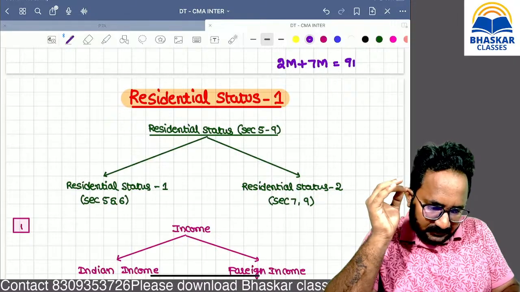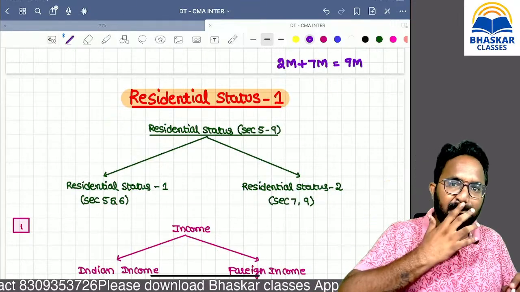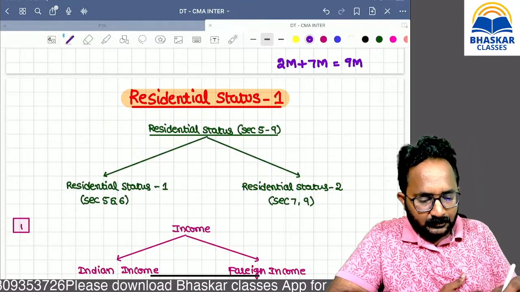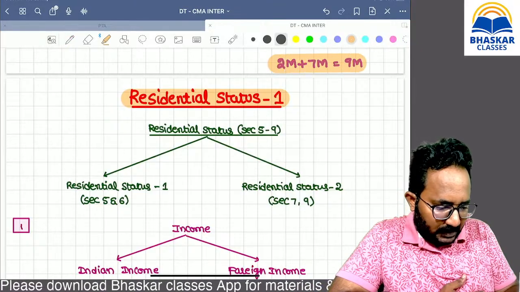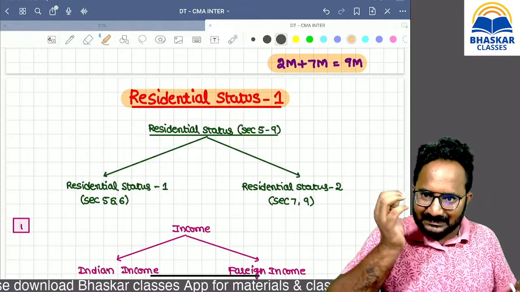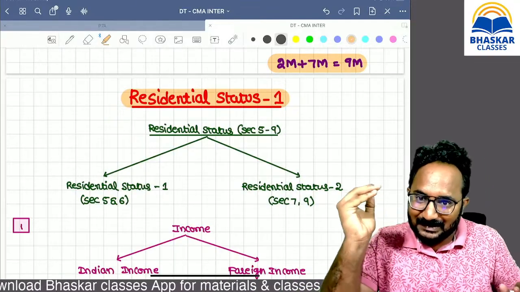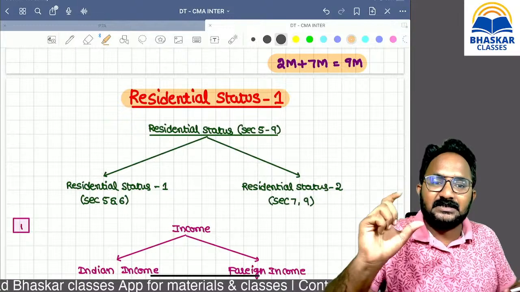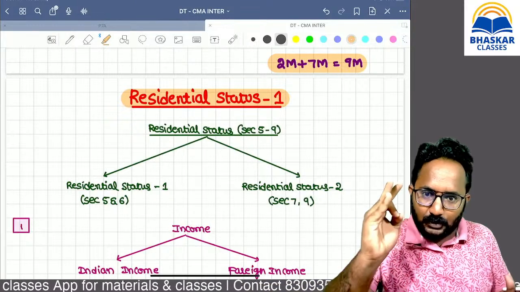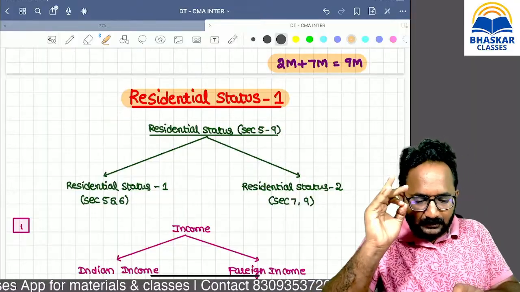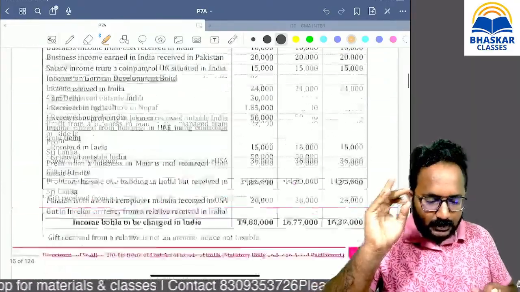Yes, it has a weightage of 9 marks, sir. In every exam, they are going to test 7 to 9 marks from the residential status chapter. Out of our 100 marks, 10 marks from this chapter only, and it is an easy chapter. So don't ignore this chapter, and please solve all these workbook questions.